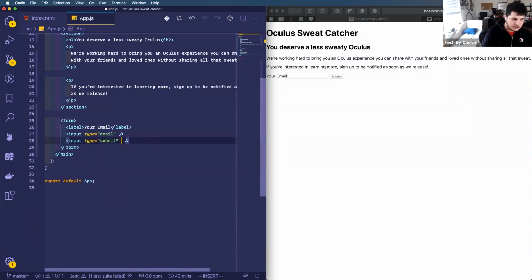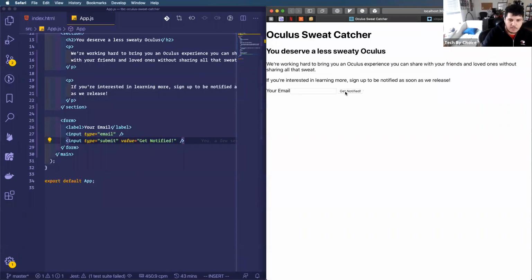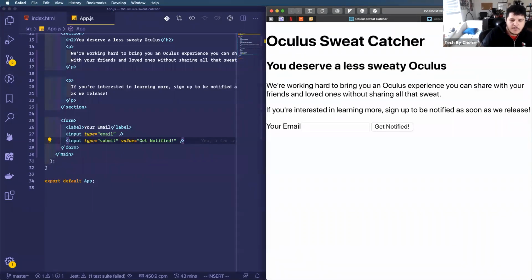So what I could actually do is use this value property in the input to say that the value of this input should be, what's my, get notified. If I save this, I should see that the text of this button just updated to get notified.